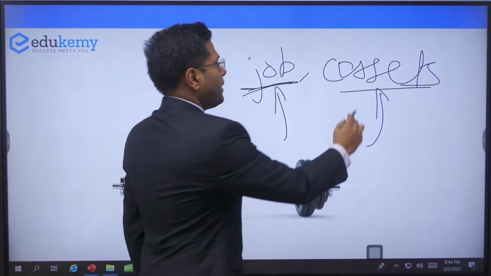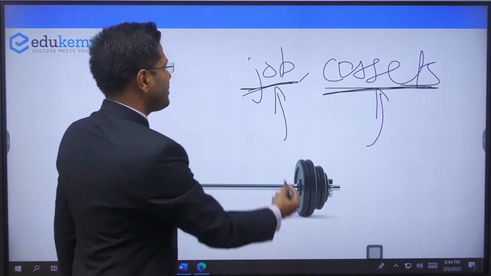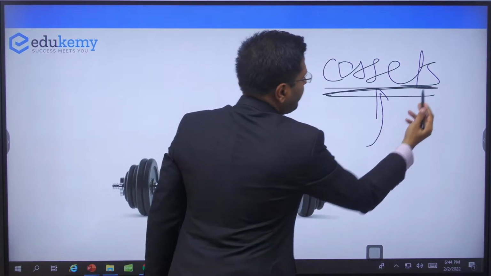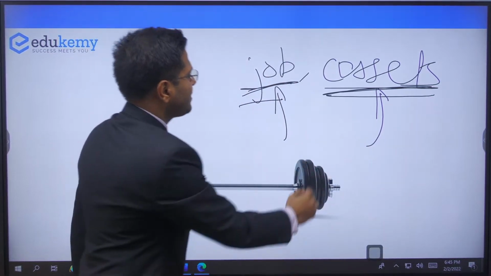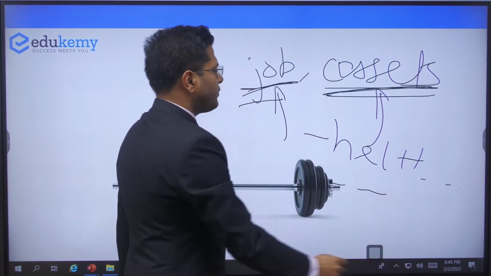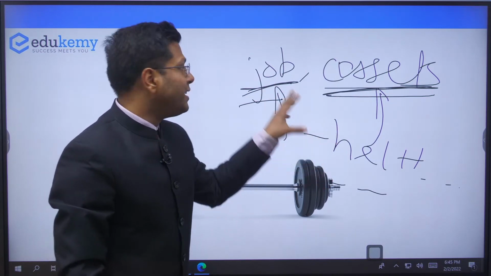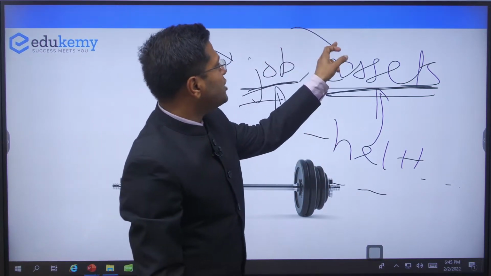Right? So if the government focuses on security nets, on safety nets through jobs, this is one. Creation of assets for various other ways: health, education, and so on. We will discuss each of them. We will discuss the schemes, and we will also understand the rationale of putting money in a specific sector or in another specific sector.